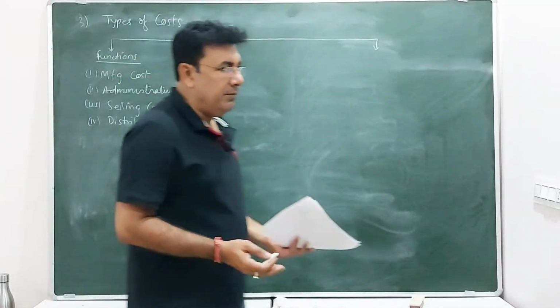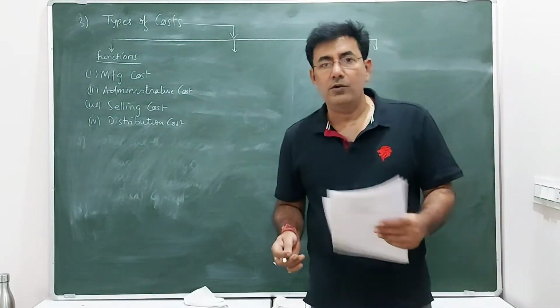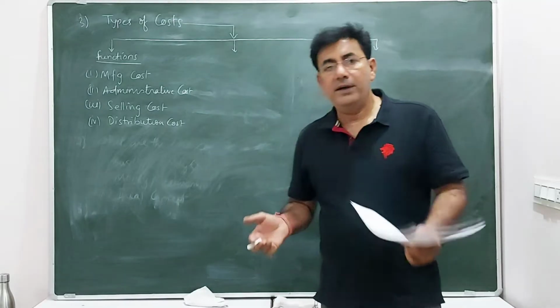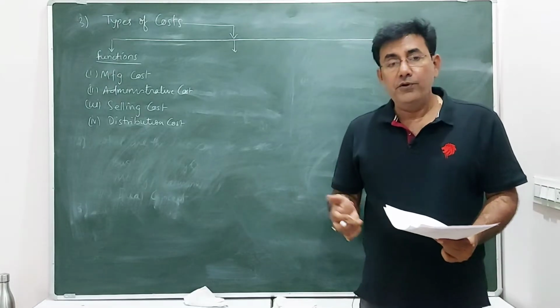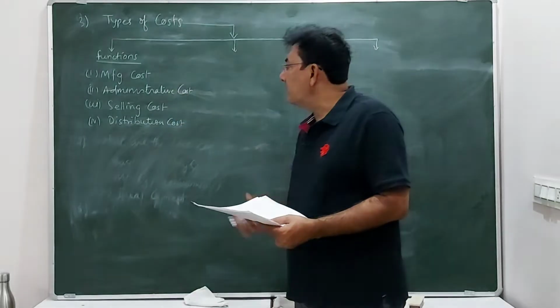Manufacturing cost, as the name implies, it's very simple to define this. All the costs which are incurred to manufacture a particular product, like raw materials, power, labor, direct expenses, fuel. So there are so many manufacturing costs. So that's the first category.